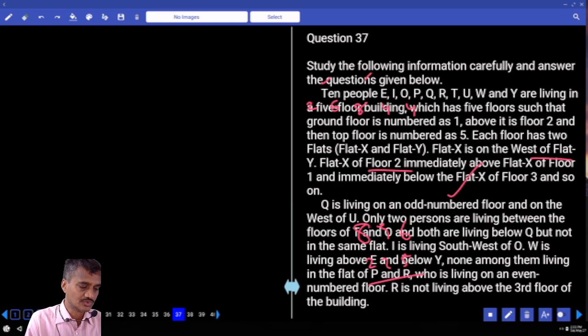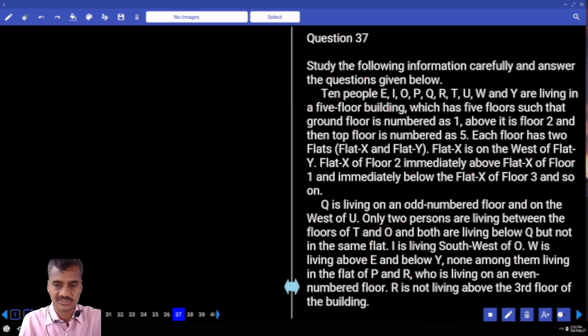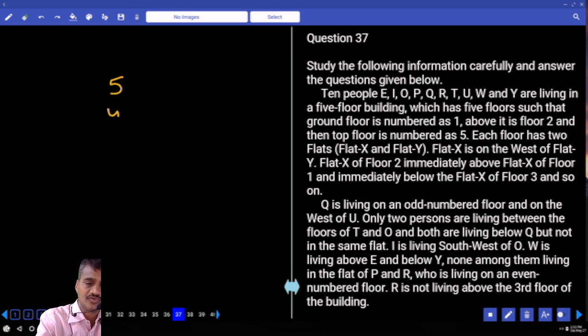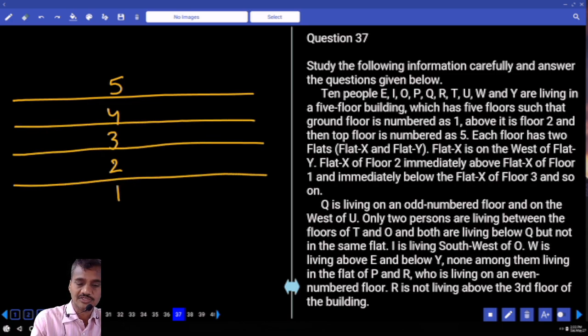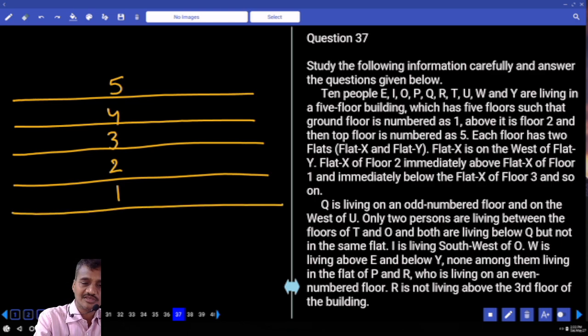Then 37 to 40. Now this 37 to 40 is based on floor arrangement. How many persons are there? 10 persons are staying on 10 different flats, isn't it? 10 different flats and 5 different floors. What are the floors we have? 5, 4, 3, 2 and 1. Now 5 floors are there, 1, 2, 3, 4, 5. On each of these floors, how many flats are there? There are exactly 2 flats on each of these floors.